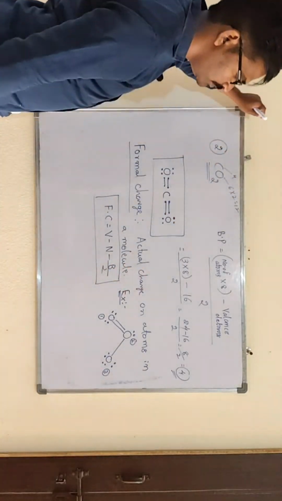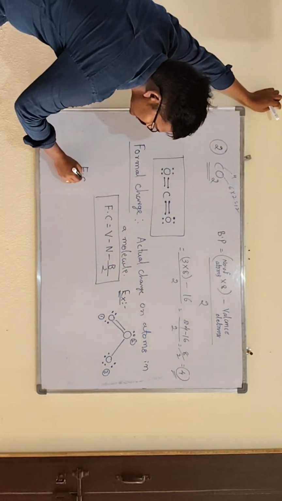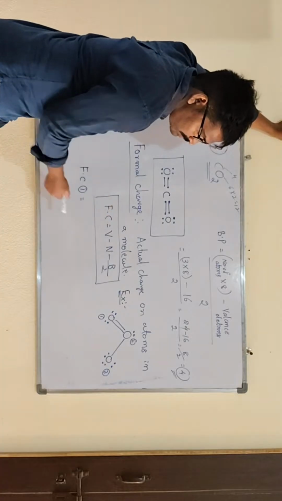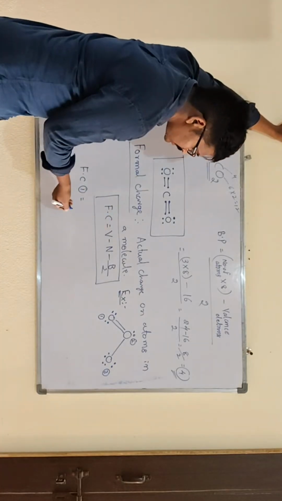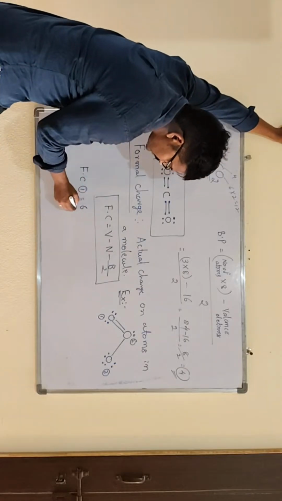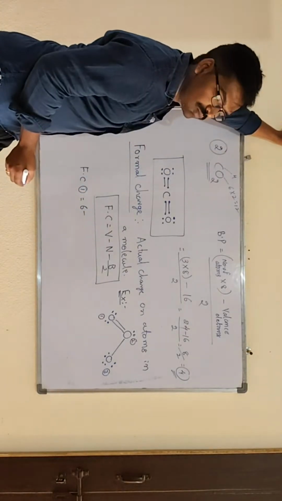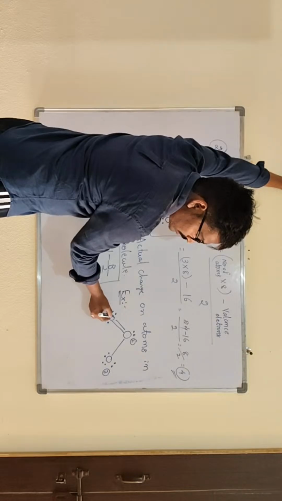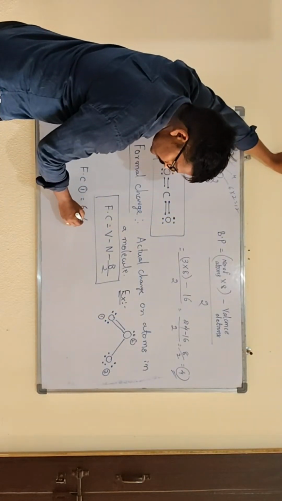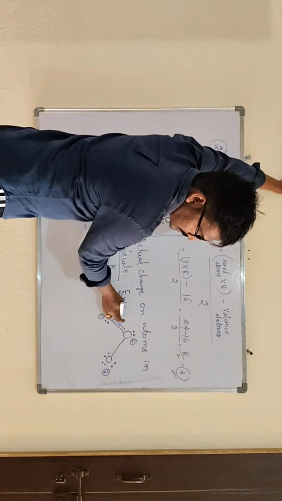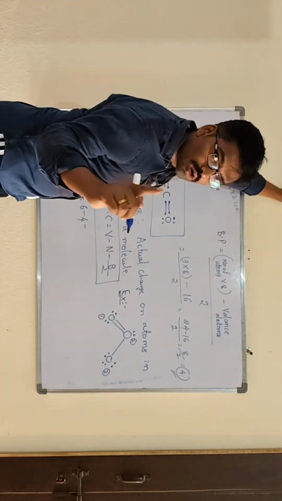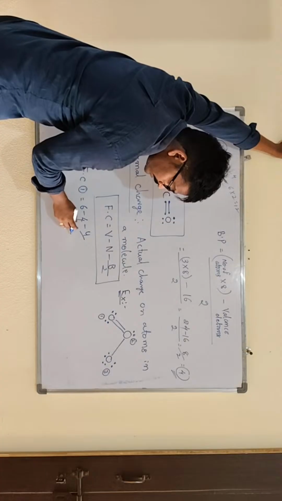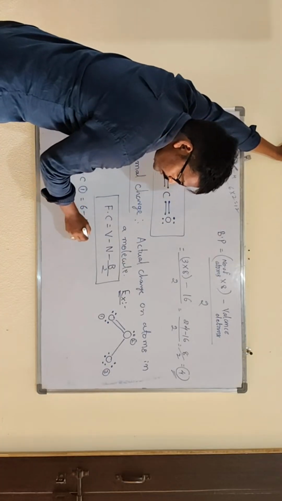Then formal charge on the first atom, according to the formula: how many valence electrons? Oxygen generally has 6 valence electrons. Minus non-bonding electrons, that is electrons not participating in bonding, the lone pair electrons, how many? 4.